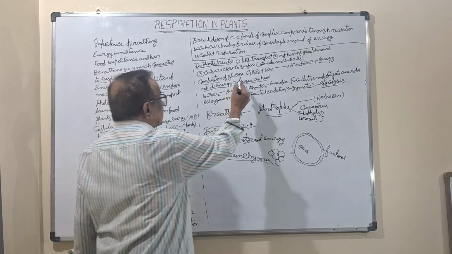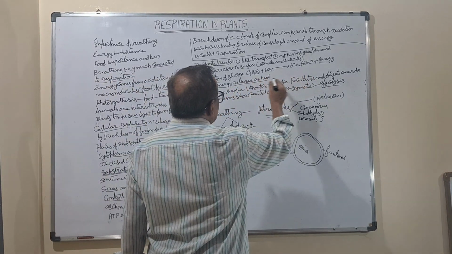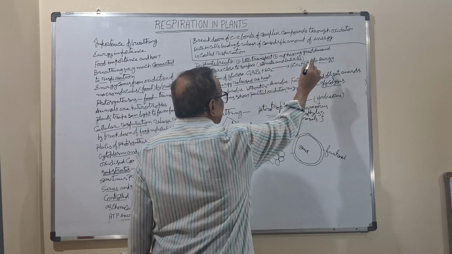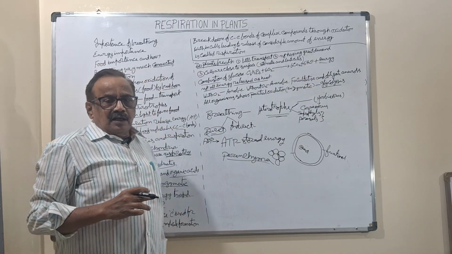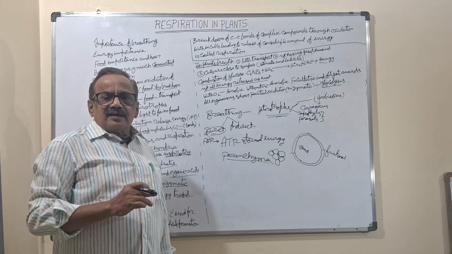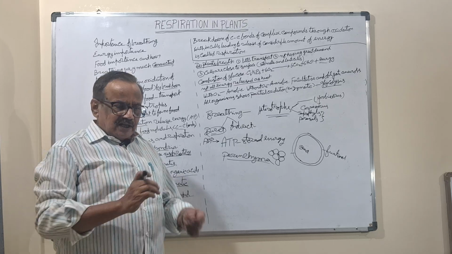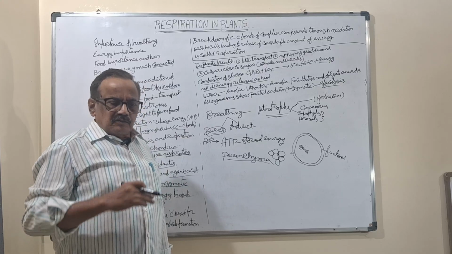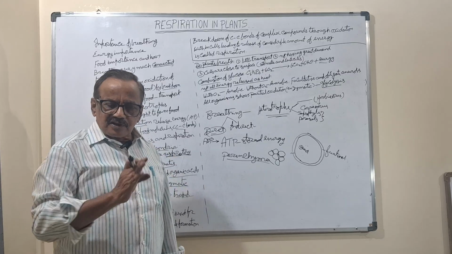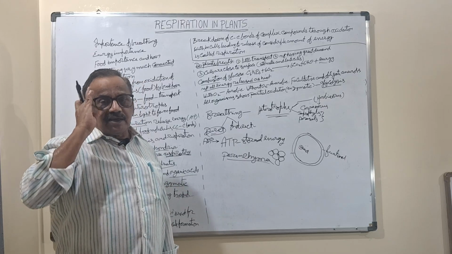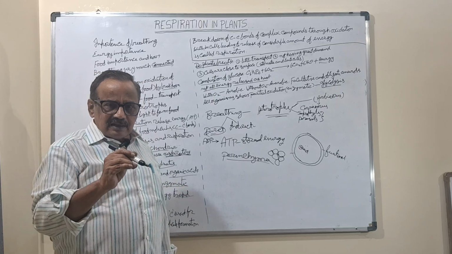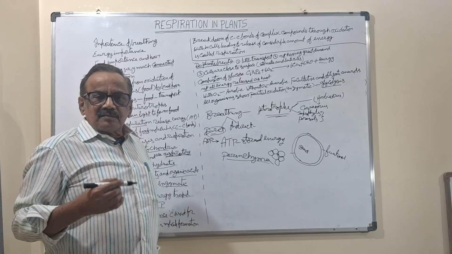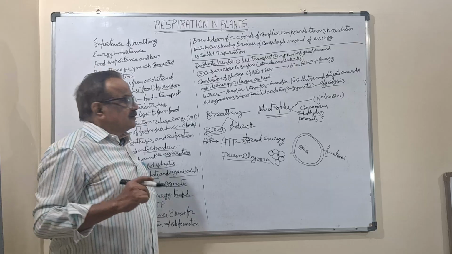That will be shown in the form of one equation, that is glucose plus oxygen will give carbon dioxide, water and energy. And there is a difference between physical combustion and biological combustion. Whenever you are burning a paper, you cannot stop at a particular point when it is burning; a little bit more or less it will burn even if you stop. But biological combustion must stop at a particular molecule, and it will stop, because it is controlled by the enzymes. That is the main thing.